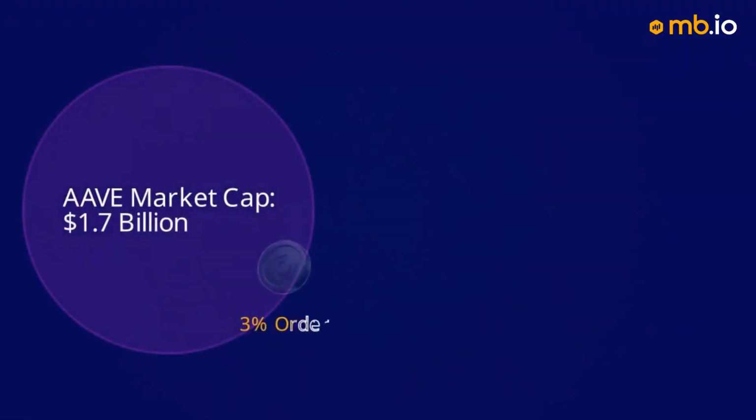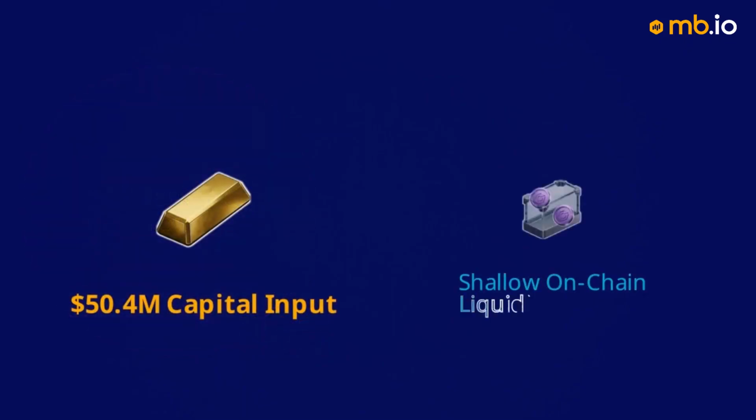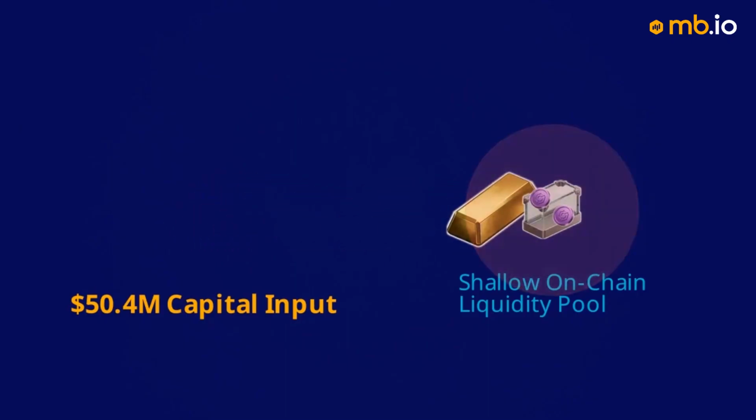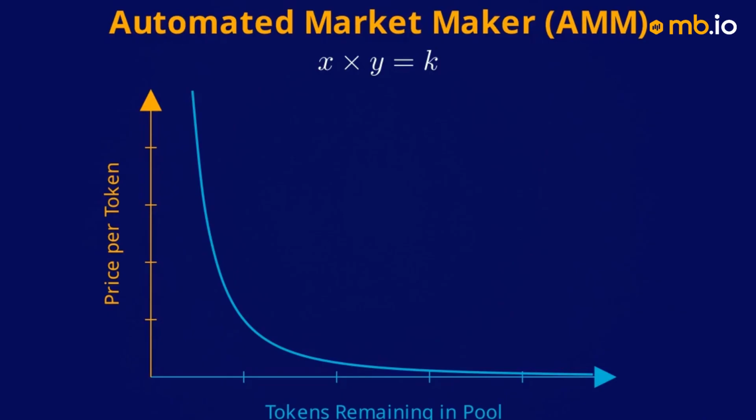This volume comparison illustrates the scale of the trade. A $50 million market buy represents 3% of AAVE's entire $1.7 billion market capitalization. On-chain liquidity pools, the smart contracts that facilitate these trades, do not have the depth to absorb an order of that size without a massive price dislocation. These pools use an automated market maker, or AMM. An AMM is a protocol that uses a mathematical formula to price assets based on the ratio of tokens in a pool. As this order exhausted the available tokens, the formula forced the price of each remaining token to rise.